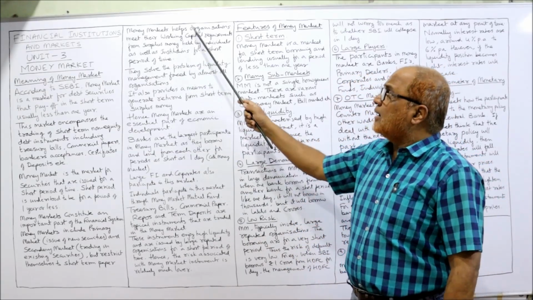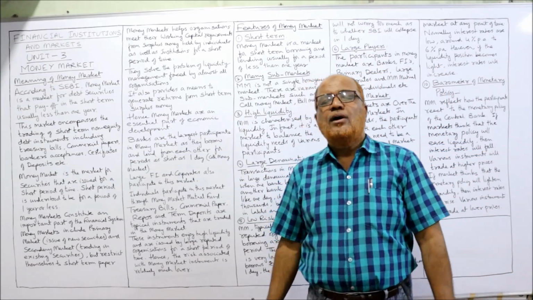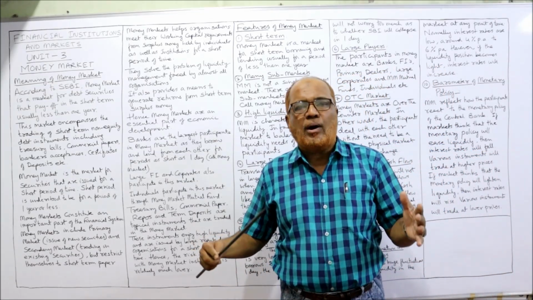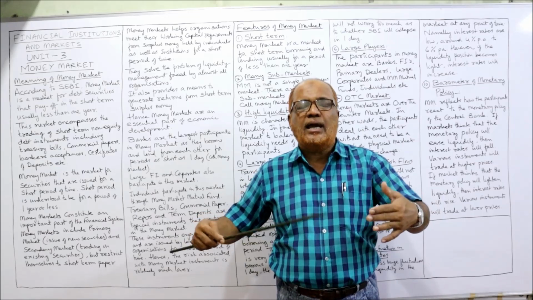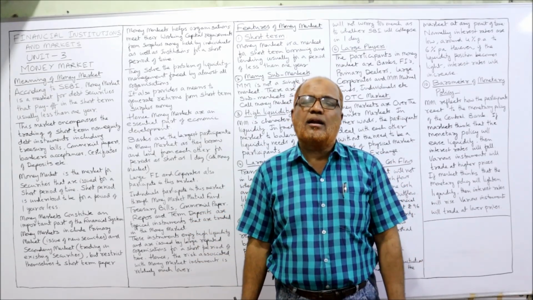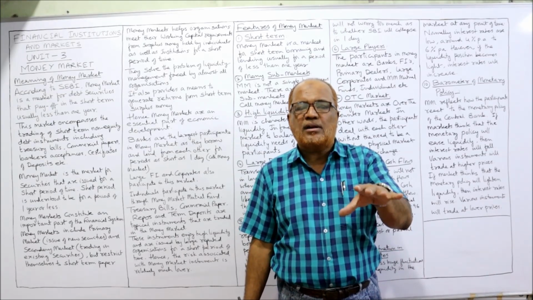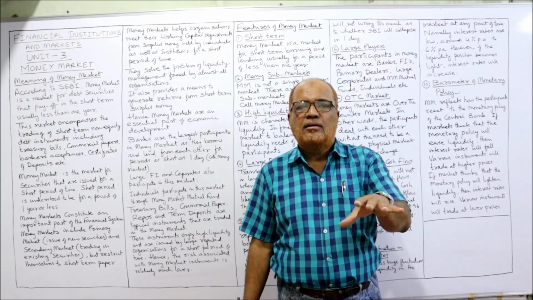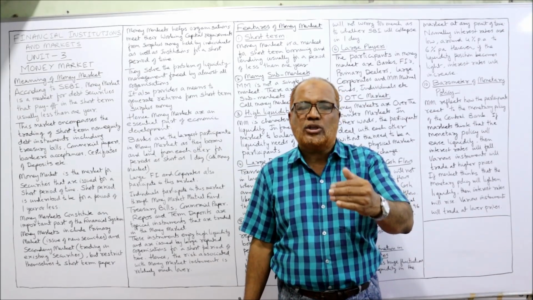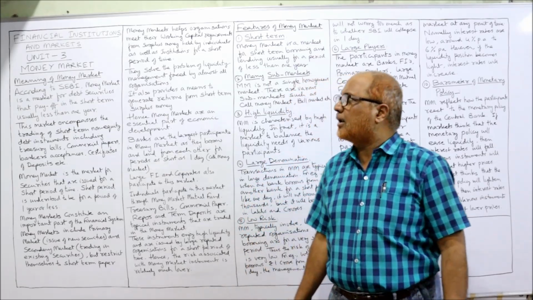Now, money market helps organizations meet their working capital requirement. Working capital means the amount required for day-to-day expenses. That is called working capital: current assets minus current liabilities. So for meeting working capital requirement, the business organization will come in contact with money market.